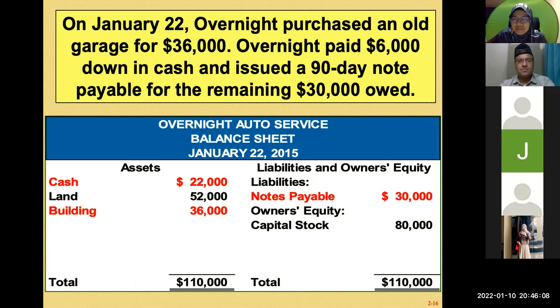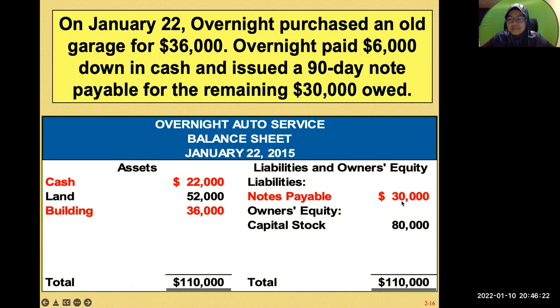And on the other side, the liabilities is what the company owes, right? Am I right? Yes, correct. For example, notes payable is something that the company has to pay in the future, and the owner's equity is the capital. This is what the company invested, like 22 plus 52 plus 36.